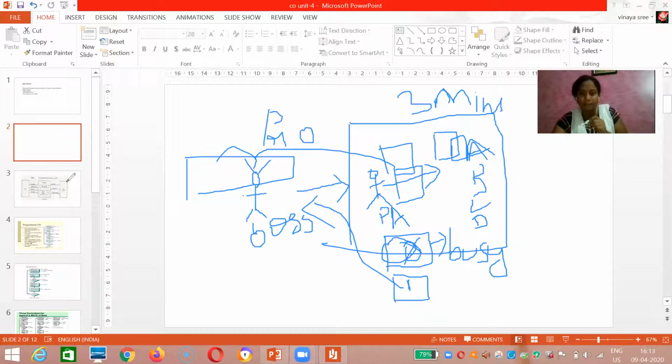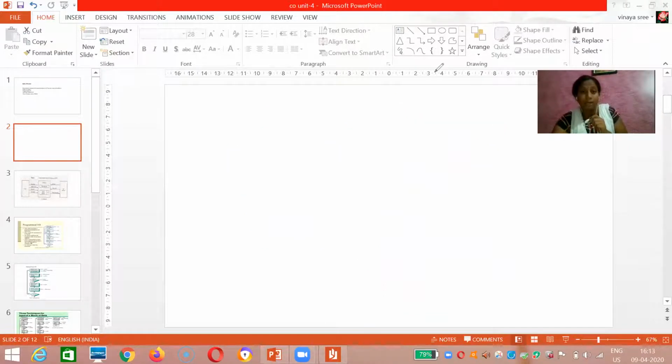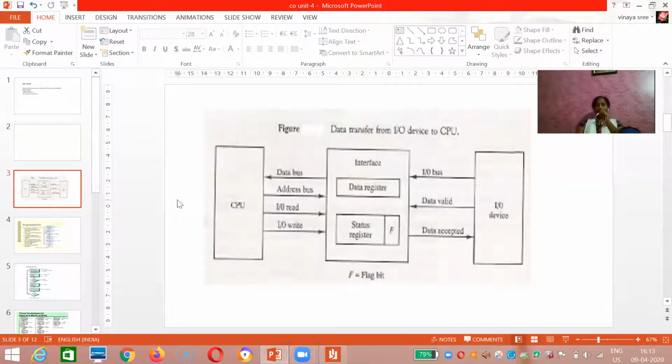Now let me explain. If you are facing any problem, you ask me. So this is programmed IO. Till now, what I discussed here: consider the CPU as a boss, the IO interface as the PA, and the external peripheral devices as the clients.